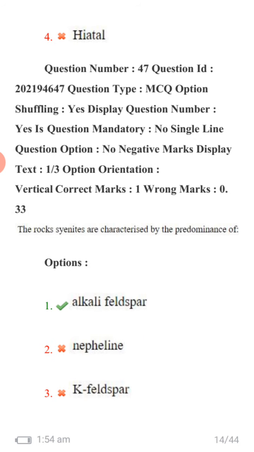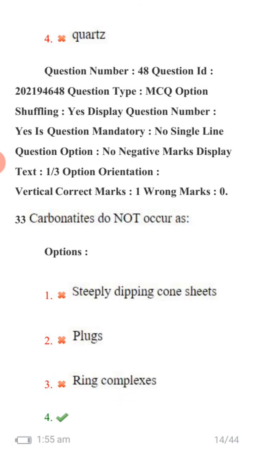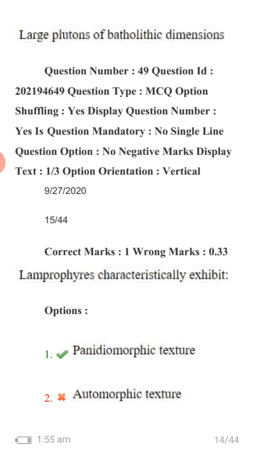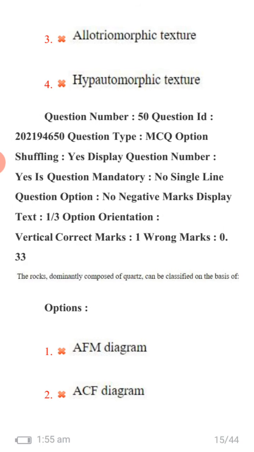The rock syenites are characterized by predominance of alkali feldspar. Carbonatites do not occur as large plutons of batholithic dimensions. Lamprophyres characteristically exhibit panidiomorphic texture. The rocks dominantly composed of quartz can be classified on the basis of